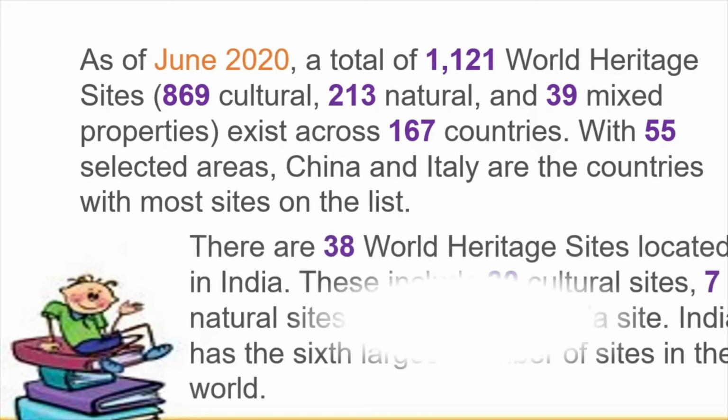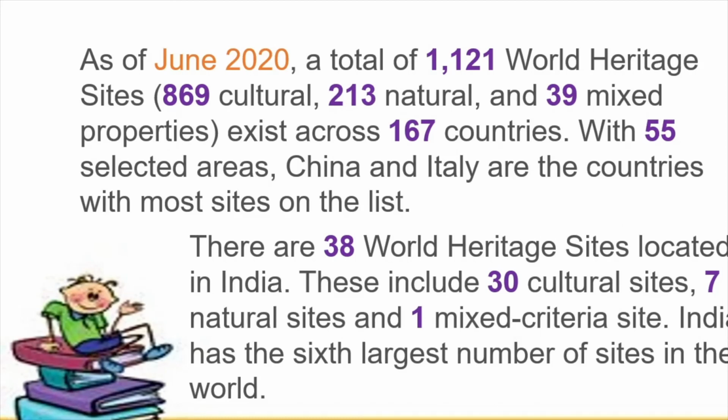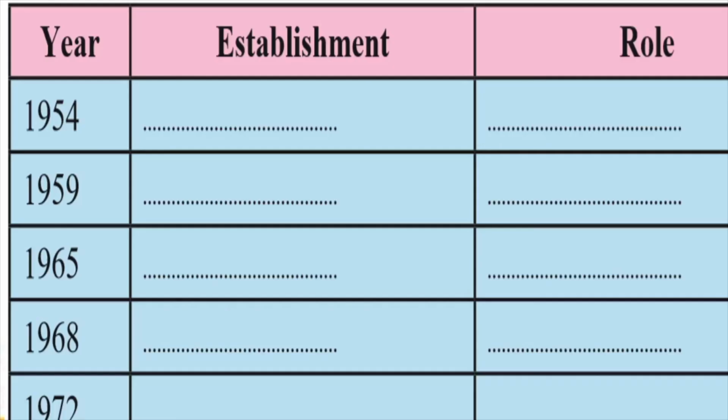All right. Now let us talk about our country, India. So there are 38 World Heritage Sites which are located in our country, India. These include 30 cultural sites, 7 natural sites, and 1 mixed criteria site. And India ranks 6th. It has the 6th largest number of sites in the world. China and Italy come first. Okay. So this is information about the World Heritage Sites.